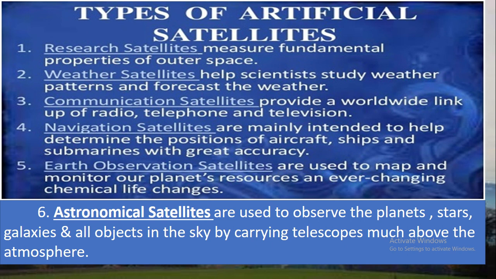And these navigation satellites, mainly we travel by car, trains, ships, and planes. Navigation satellites are used to locate the exact position of vehicles, marine vessels, and aeroplanes, especially when they are lost or an accident happens. Navigation satellites are mainly intended to help determine the position of aircraft, ships, and submarines with great accuracy. Earth observation satellites are used to map and monitor our planet's resources and ever-changing chemical life changes.